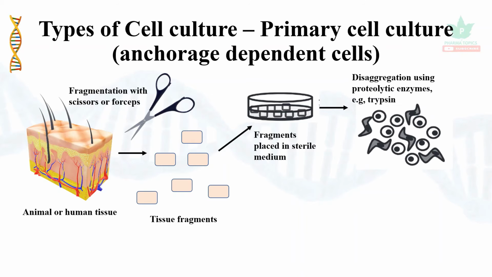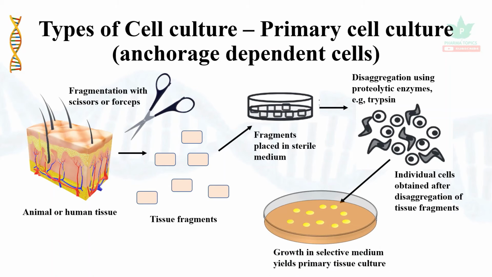And disaggregation is an important step which uses digesting enzymes, for example, trypsin, that is trypsinization. Then individual cells are obtained after disaggregation of the tissue fragments, and the cells are separated and they are grown in a selective medium which yields the primary tissue culture.